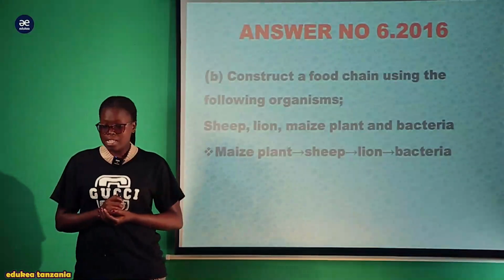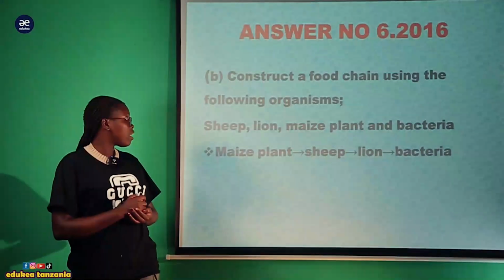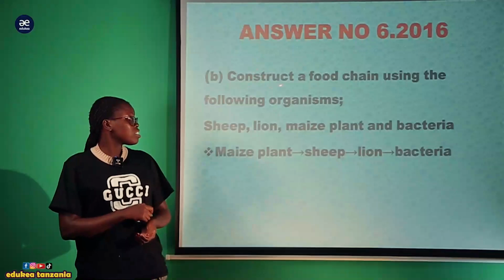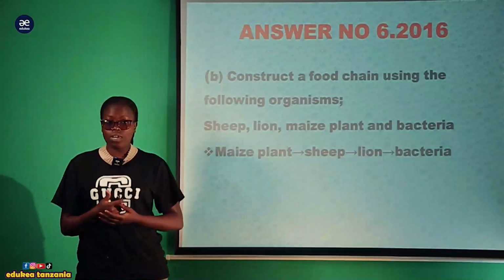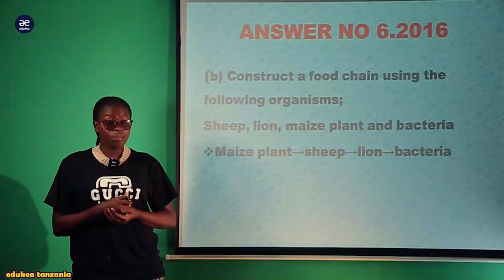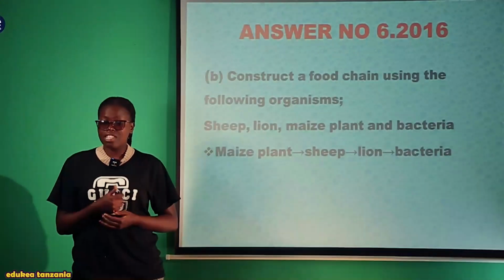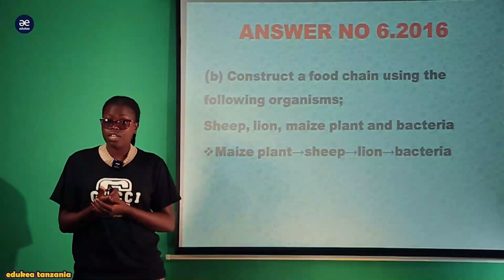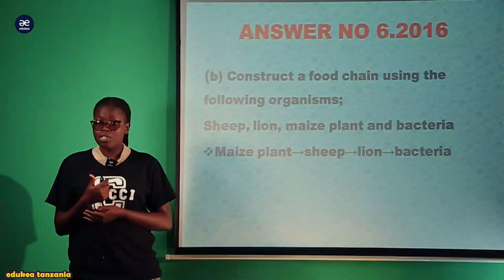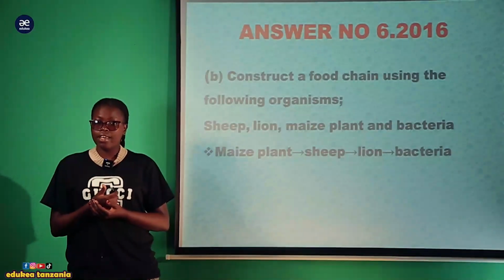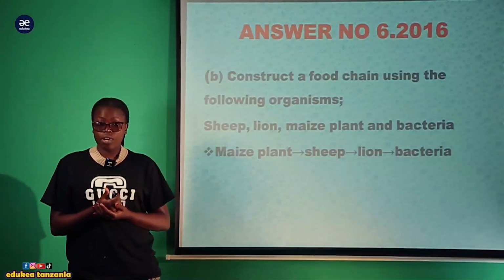So question number 6, Roman B. Here you have been given a question: construct a food chain using the following organisms. You have been given sheep, lion, maize plant, and bacteria. The simplest way to draw the food chain, before you start drawing, most of all, you have to identify the trophic level of every organism.